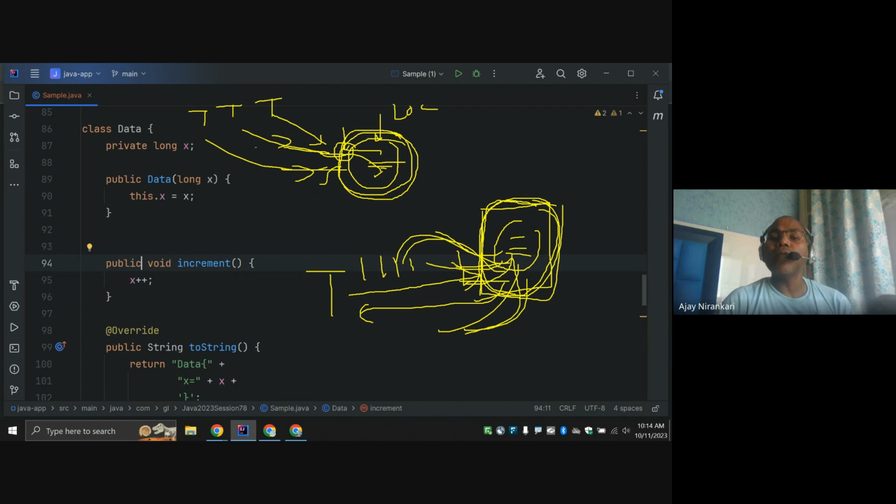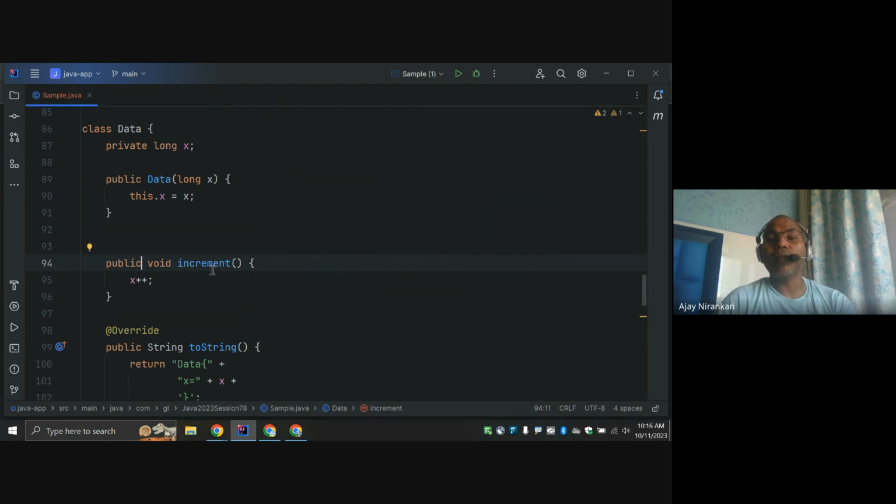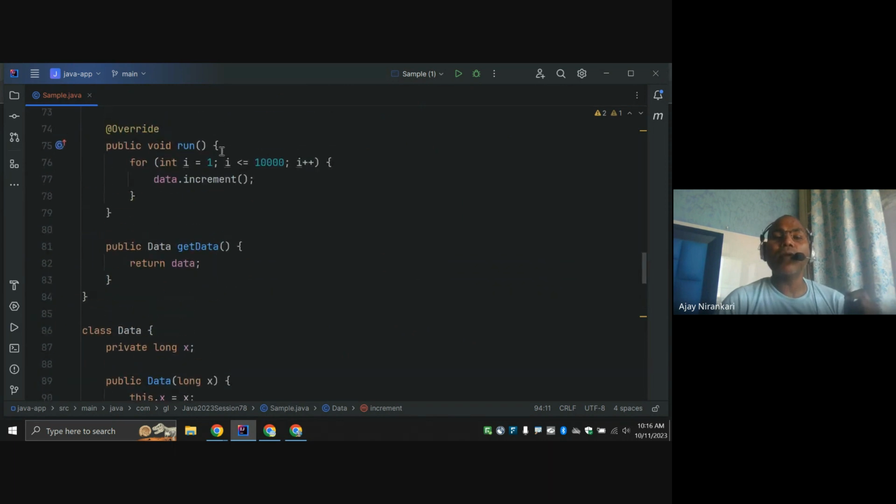So in Java, this is a locking mechanism, ensuring that this increment method is accessed by only one thread at a time. Question: why am I focusing only on increment? Because this is the method called by your run, right? This is a thread, and this is the method they are calling.